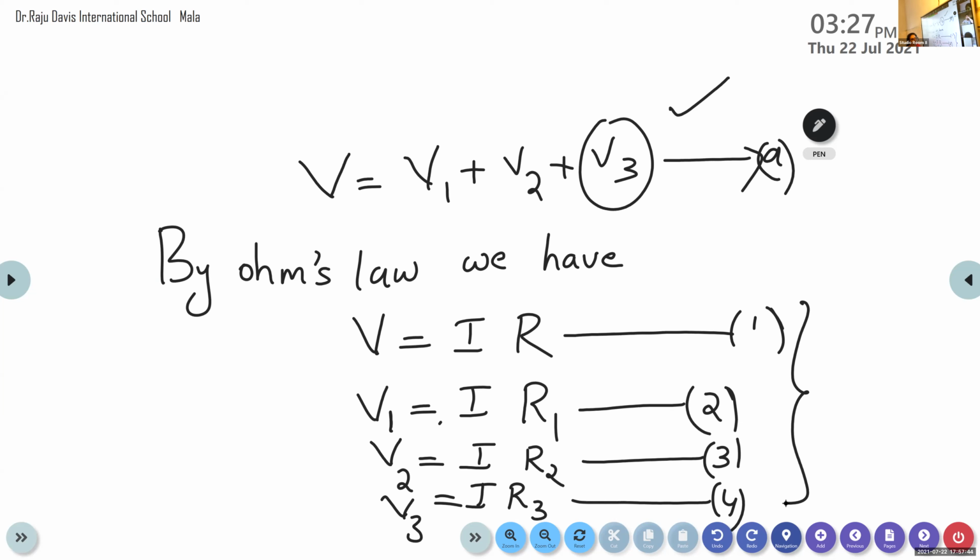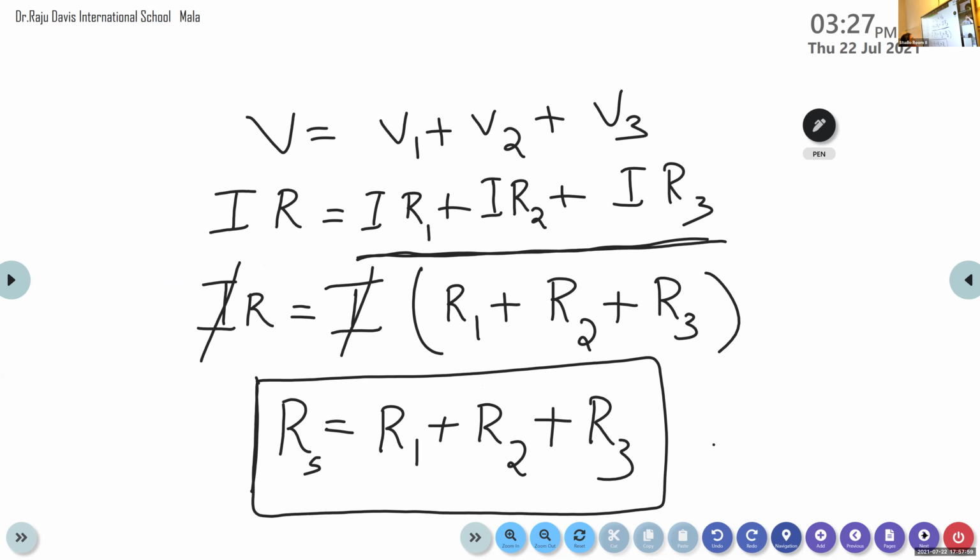Then we substitute all these 4 equations into the main equation for the total voltage of a series combination of resistances, V is equal to V1 plus V2 plus V3. Then we get IR is equal to IR1 plus IR2 plus IR3.